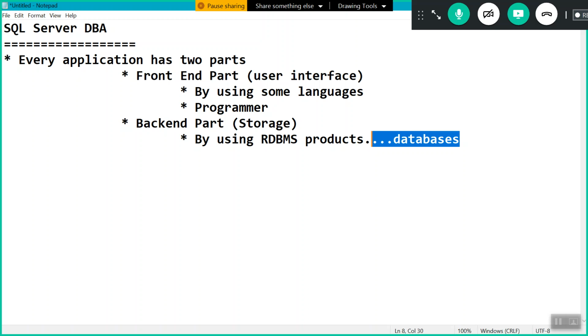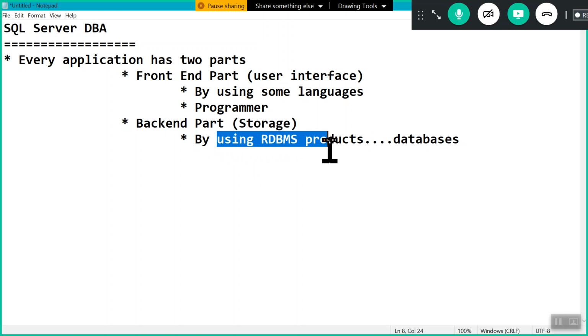And these databases we are managing by using some RDBMS products, relational database management system products. Generally, in the market we have so many RDBMS products, like Oracle, Sybase, SQL Server, DB2, MySQL, various RDBMS products are available.